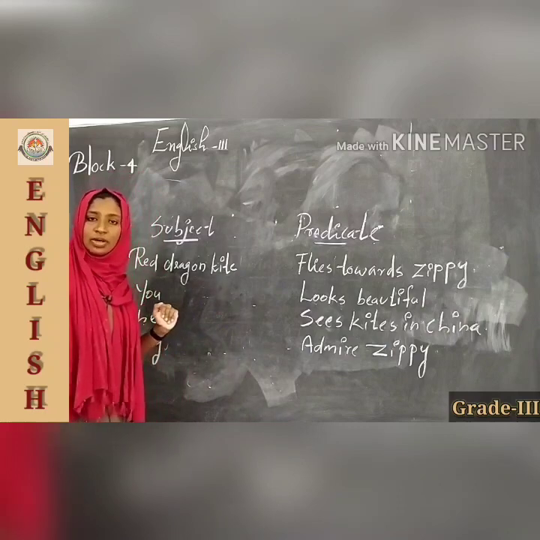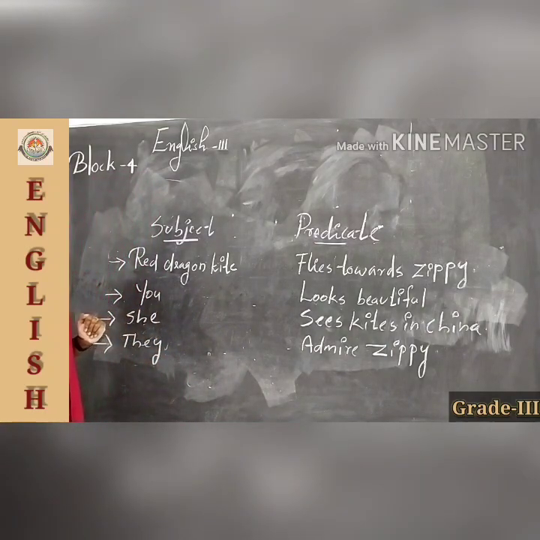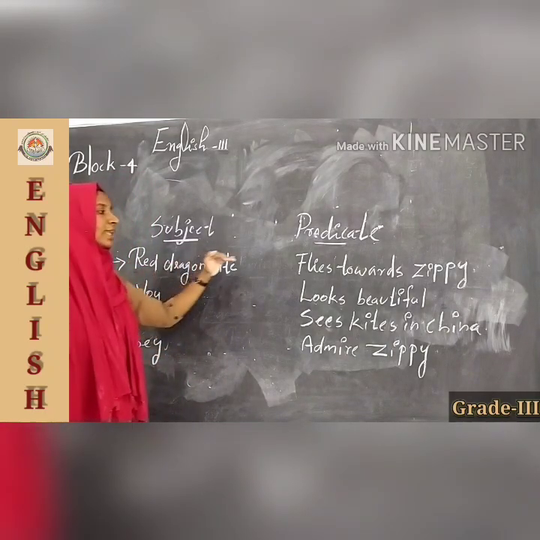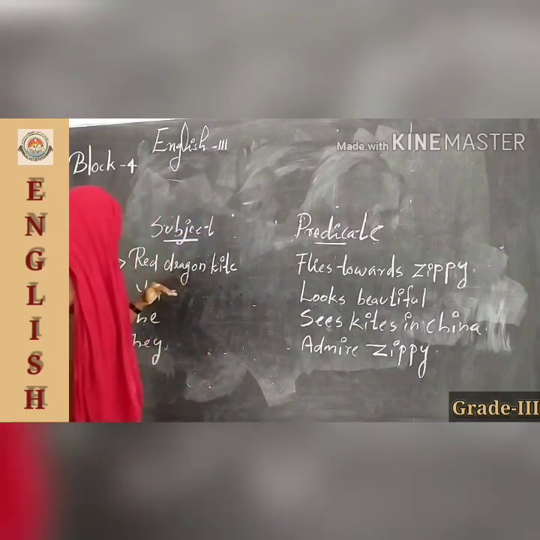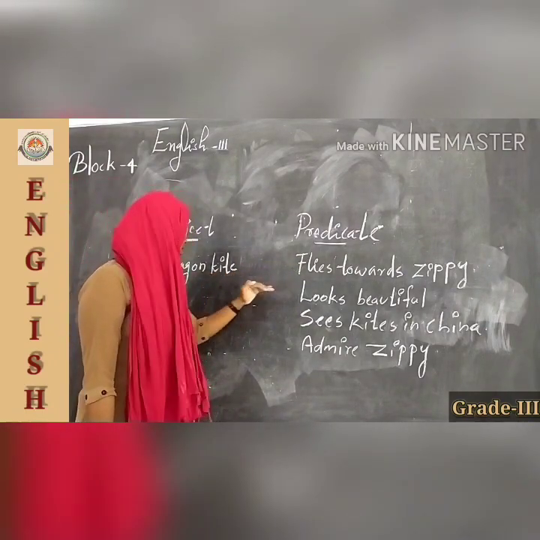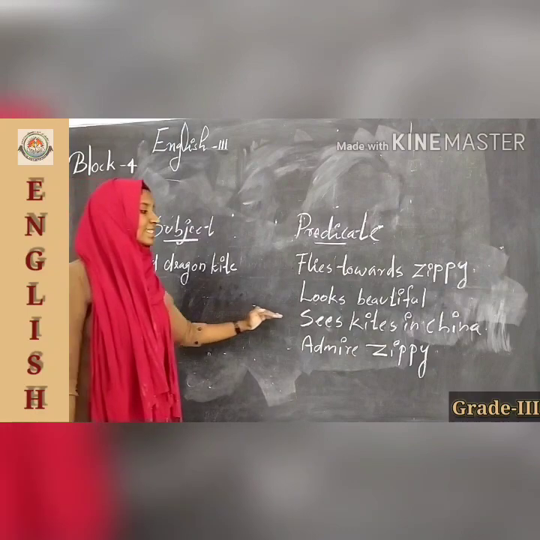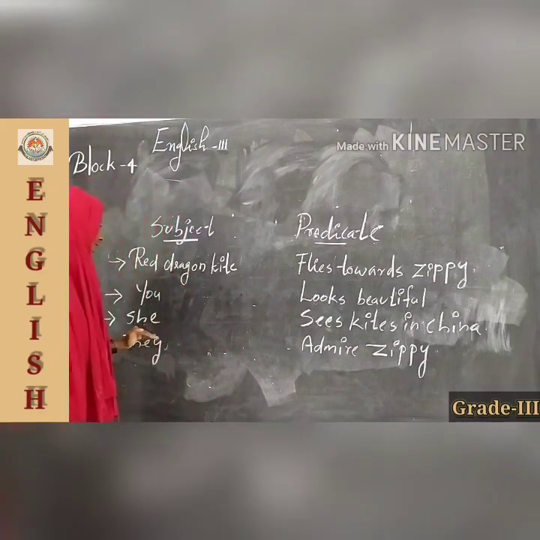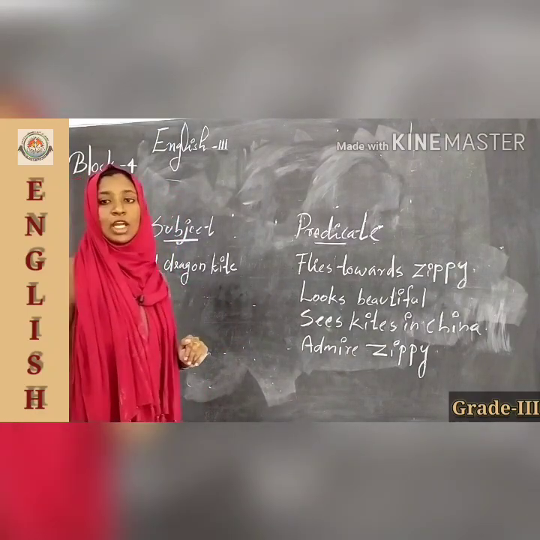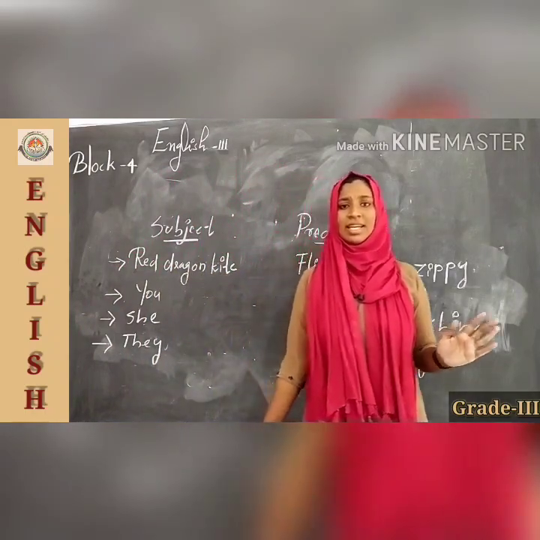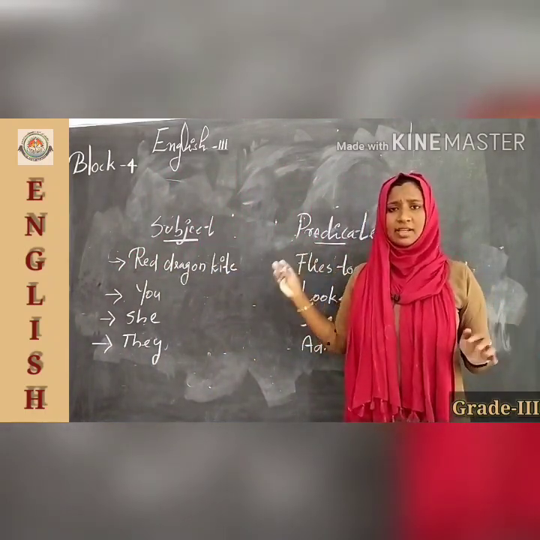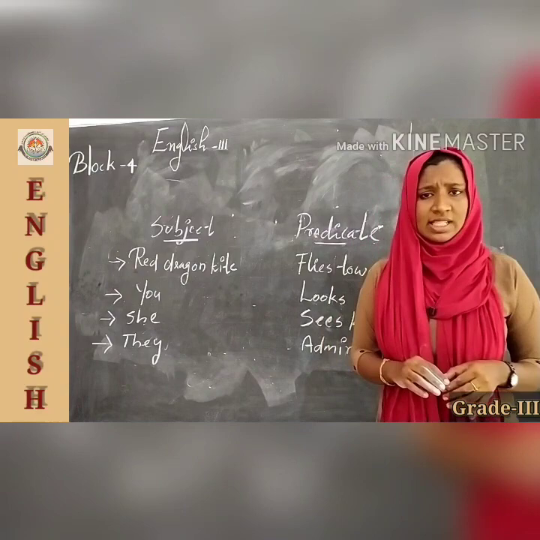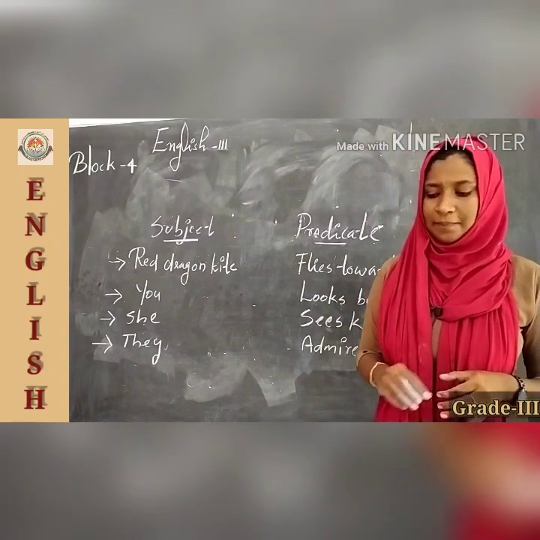Now you are very clear? Red dragon kite flies towards Sippy, you look beautiful, she sees kites in China, and they admire Sippy. Now you are very familiar with subject and predicate. Have you understood, children?